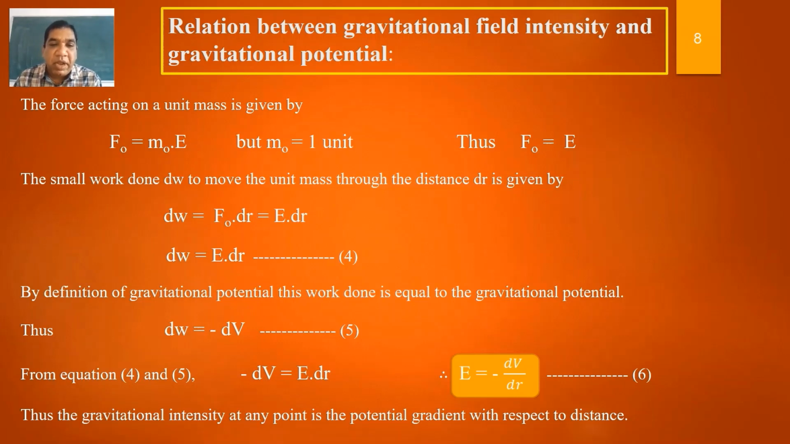By definition of gravitational potential, this work done is equal to the gravitational potential. Thus, dW equal to minus dV, that is equation 5. From equations 4 and 5, the left hand side is the same, so we can write minus dV equal to E dr. Therefore, E equal to minus dV by dr. This is the relation between the gravitational field intensity and gravitational potential. Thus, the gravitational intensity at any point is the potential gradient with respect to the distance.